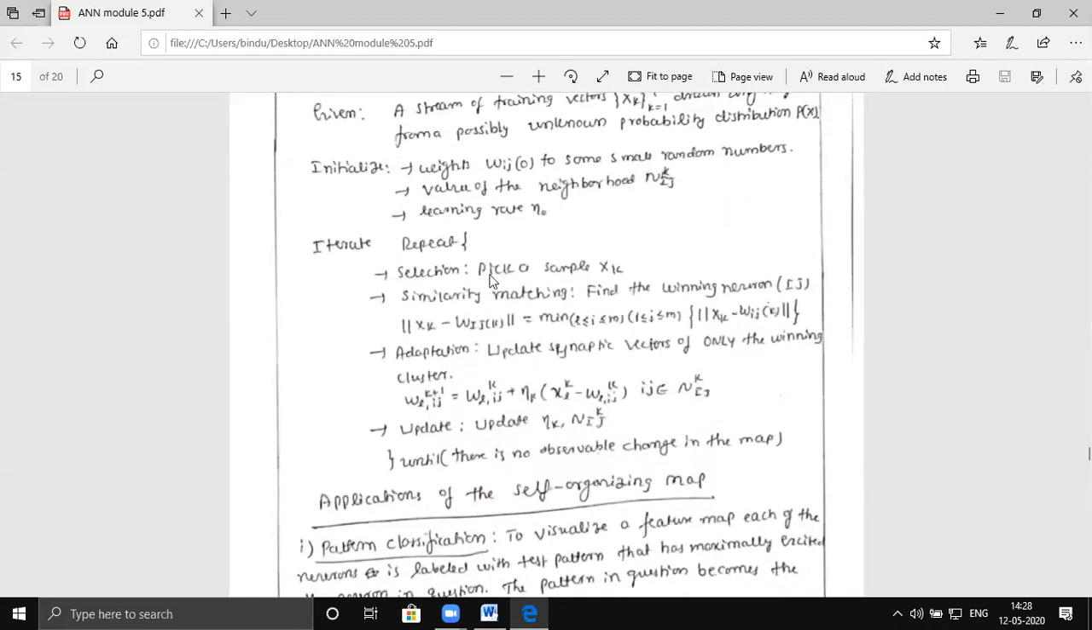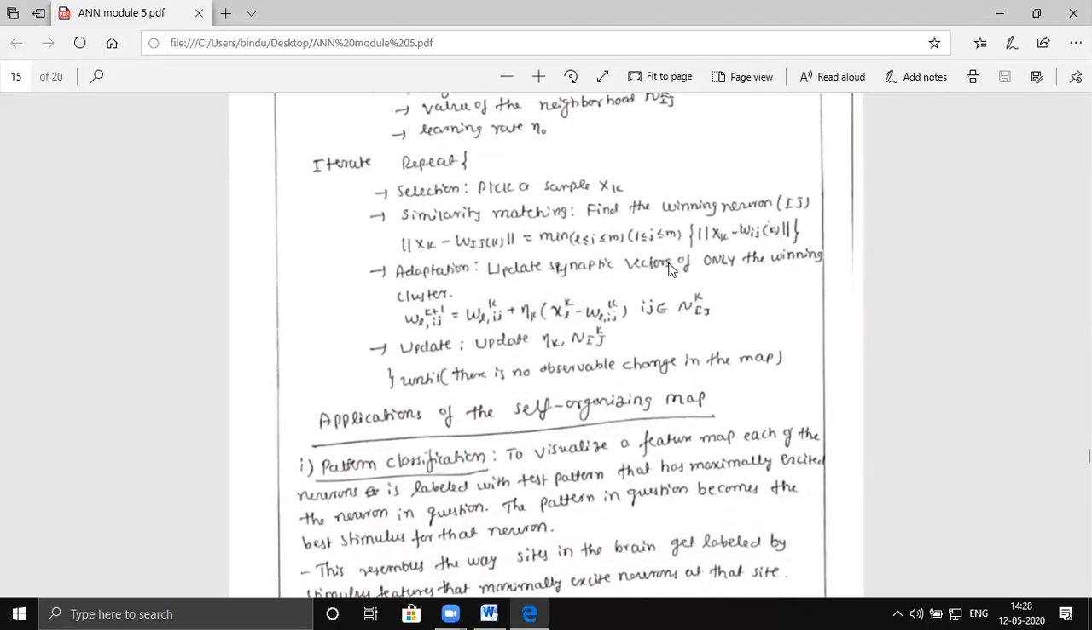Now I'm going to pick a sample x_k, that is the input. Once I know the pattern, I find the difference between it and the weights of each neuron: W1 of the first neuron, W2 of the second neuron, Wn of the nth neuron. So x_k and w1, x_k and w2, x_k and w3, up to x_k and wn. Whichever generates the least distance is known as the winning neuron.